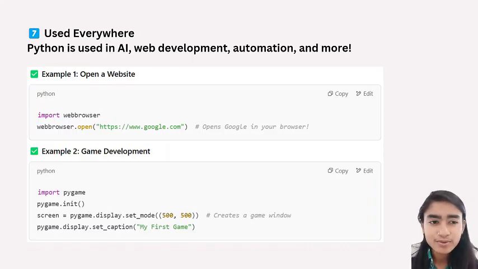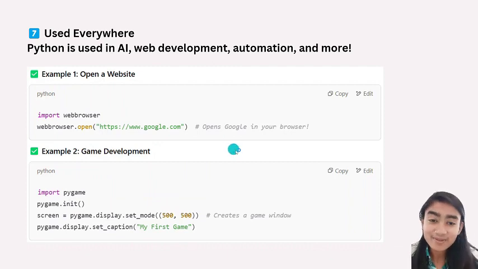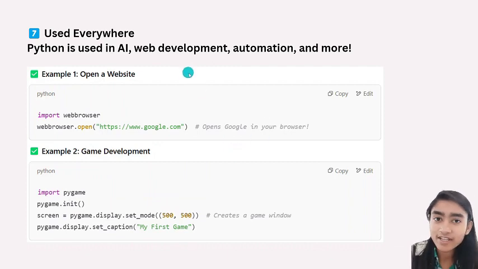I have also given two examples, open and website or web development. So these are the features of Python. And you can see one thing here, that I have used import webbrowser, import pygame. What is this? These are the libraries which help in our code. These all are the features of Python which make Python a very easy and lovable language. Hope you understand all the features of Python, and if you have any doubt in it, you can ask me.